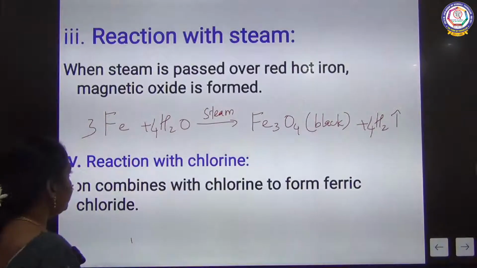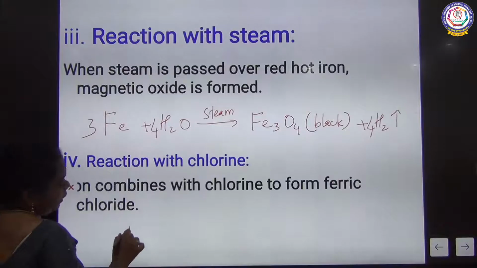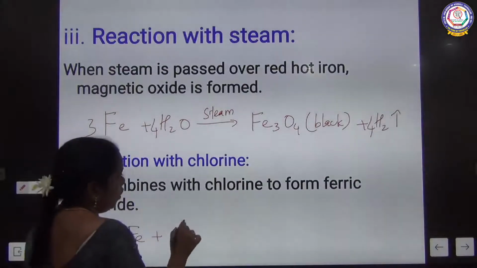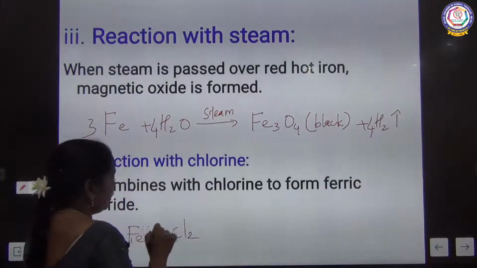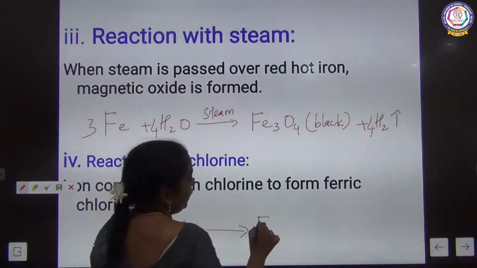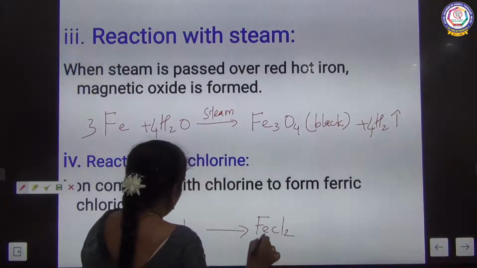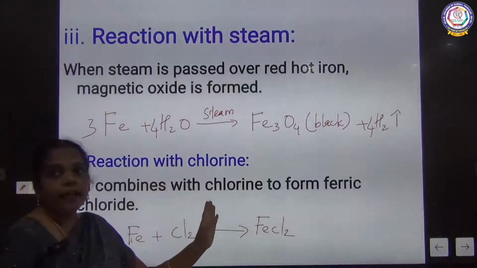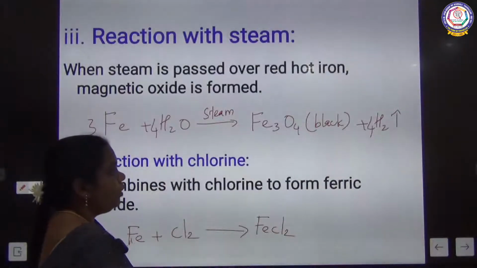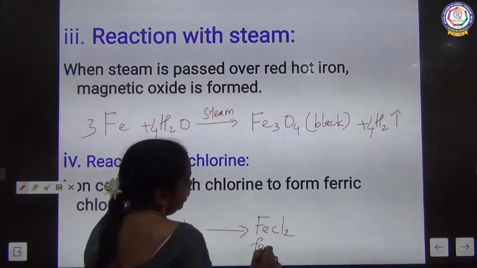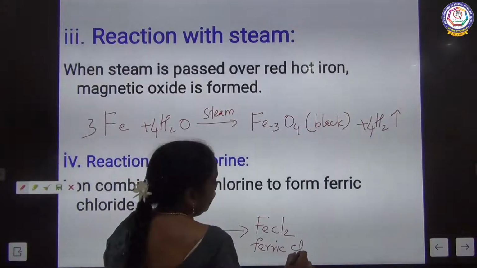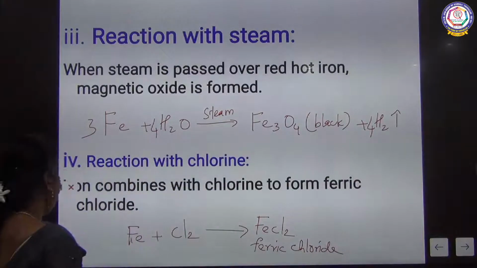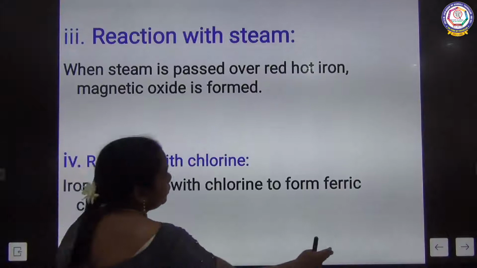And next, reaction with chlorine. Iron can react with chlorine to form ferric chloride, FeCl3. So iron is going to directly react with chlorine to form what? Ferric chloride. The product is ferric chloride.